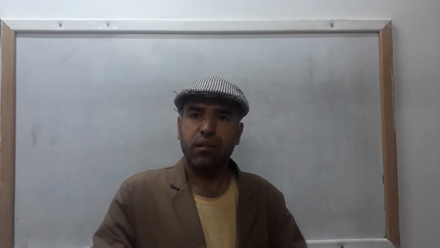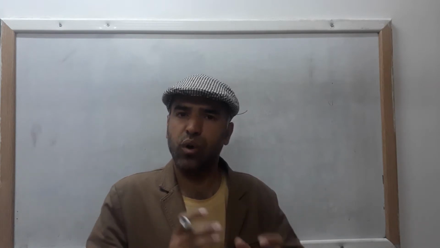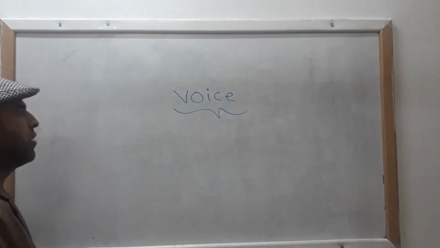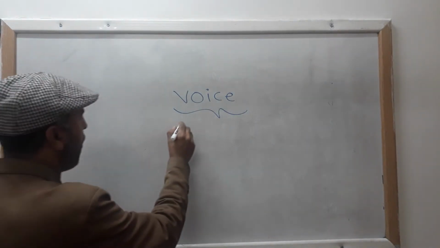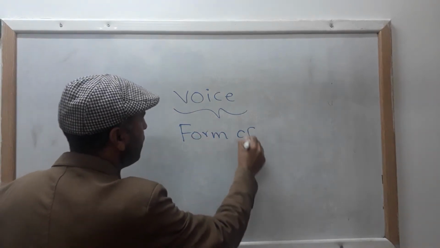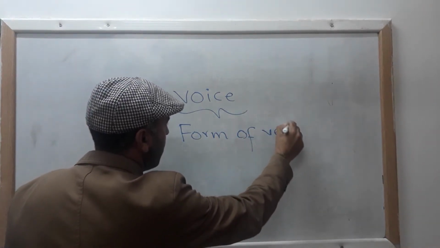Now first of all, I shall discuss the etymology of the word, that what does it mean. Then I shall talk about it semantically, that what does it mean. Clear? So voice, when we talk about it in language, it means form of verb. Very simple. Form of verb.